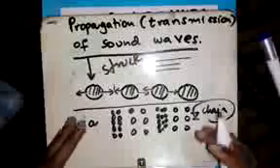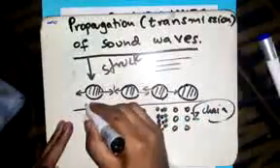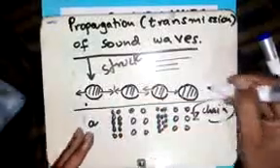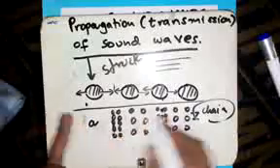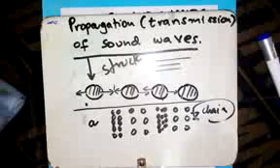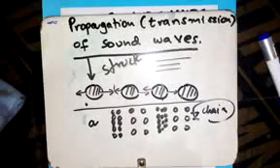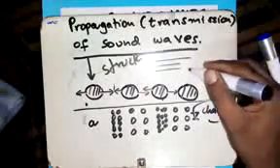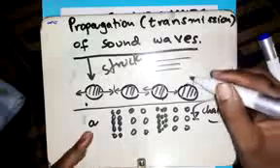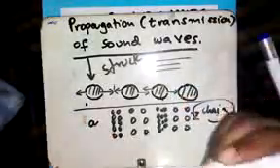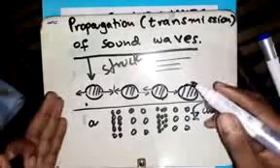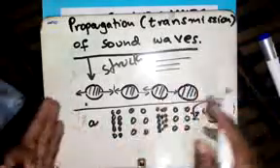This is how sound waves are produced from the first point to the last point by vibrating the medium back and forth. Now you'll be asked, briefly explain how sound waves are transferred from one point to another. The answer is simple. It's through vibrating back and forth the particles of the media.